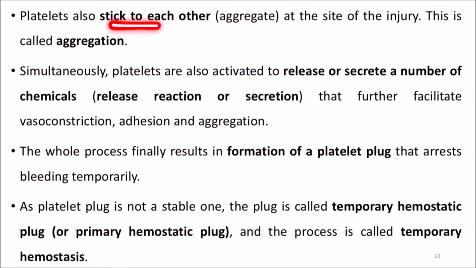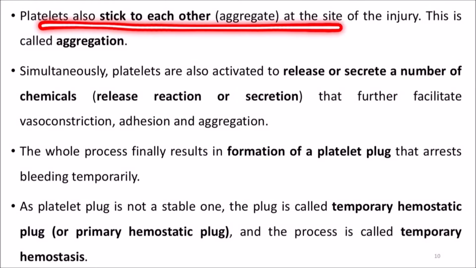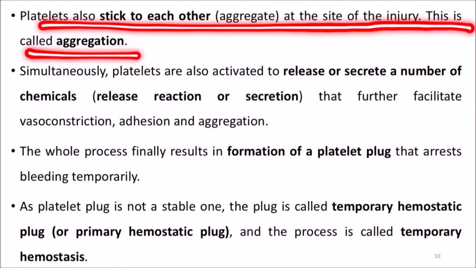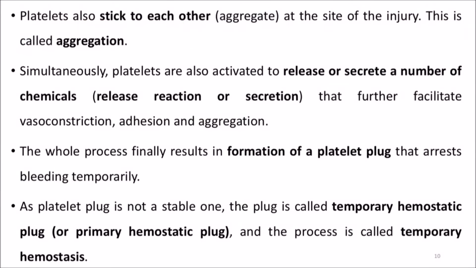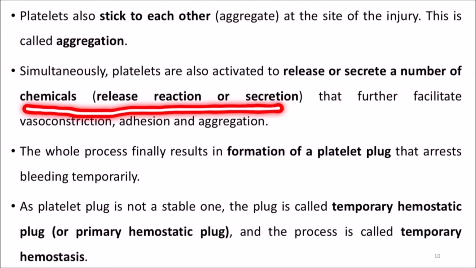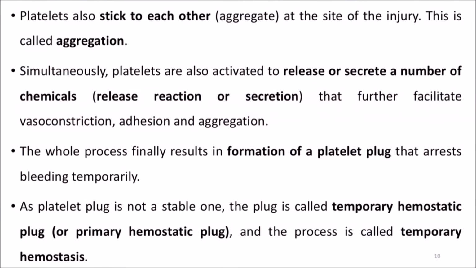Platelets also stick to each other, that is known as aggregation. One platelet sticks to the other platelet at the site of the injury. Platelets also stick to each other or aggregate at the site of injury. This is called aggregation. Simultaneously, platelets are also activated to release or secrete a number of chemicals. This release reaction or secretion further facilitates vasoconstriction, adhesion, and aggregation. The whole process finally results in the formation of a platelet plug that arrests bleeding temporarily.